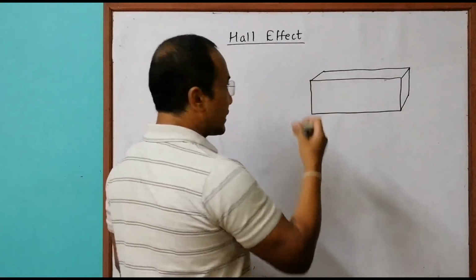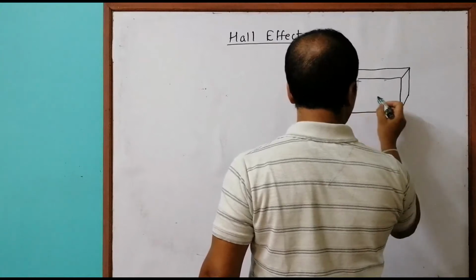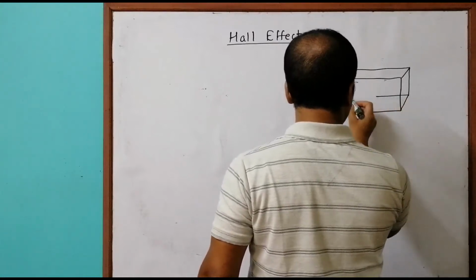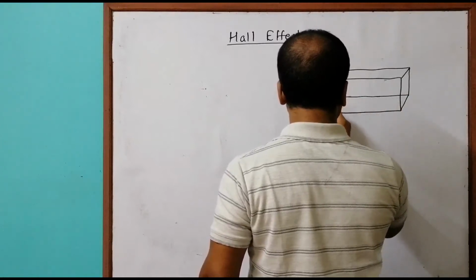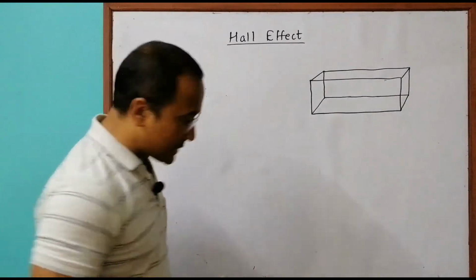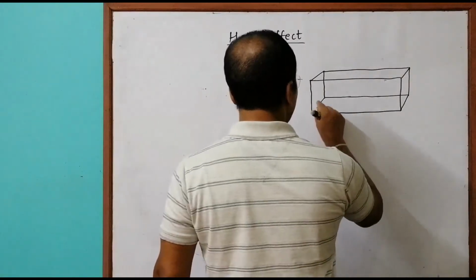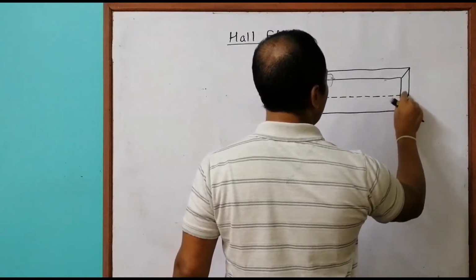I'll show the other side also. So it will be like this. From here it should be like this, and it should be like this, and then this. To show which is the front side and which is the back side, I'll use dotted lines. If I show dotted, that means it is the other side.